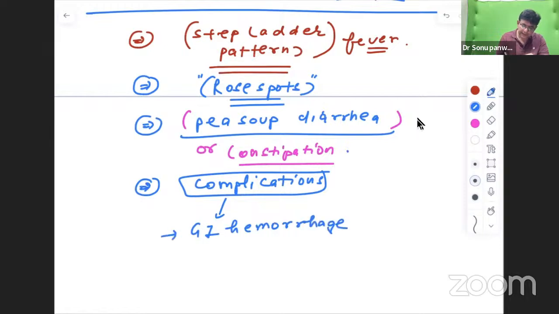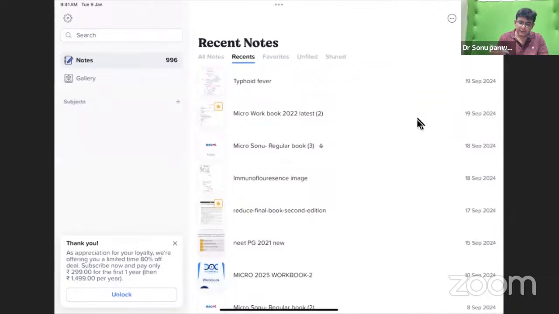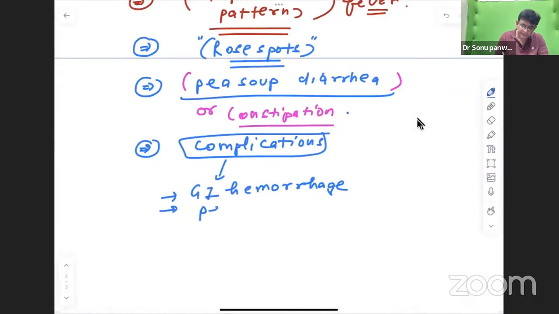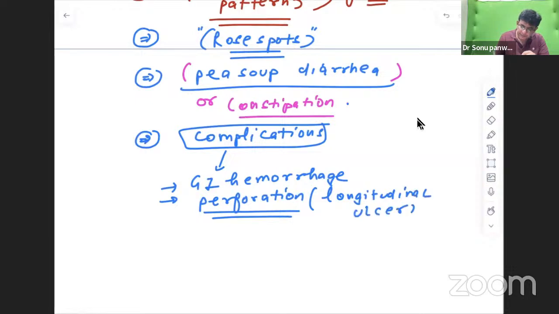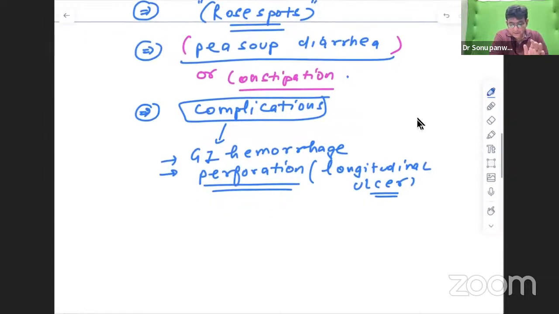Okay. And there is perforation. GI hemorrhage and intestinal perforation. And this particular perforation is having which type of ulcer? Longitudinal, transverse, or flask shaped? It is having a longitudinal ulcer. Fine. So there is a GI hemorrhage, which can be potentially dangerous. Along with that, the intestinal perforation, and there is a formation of what? Longitudinal ulcers in this particular one. Is it fine?